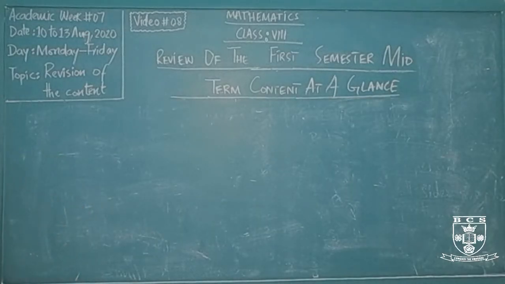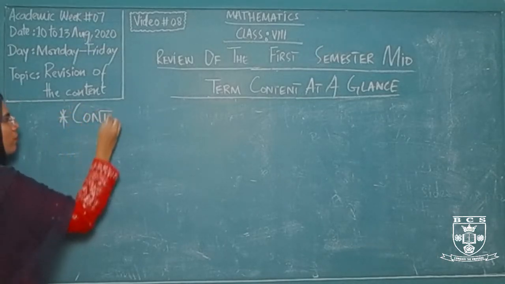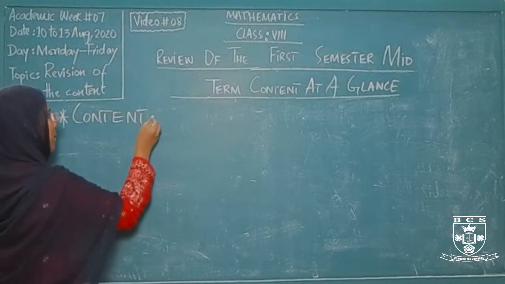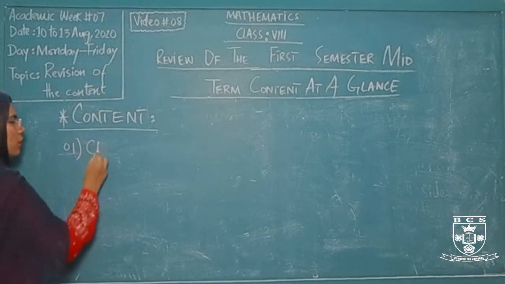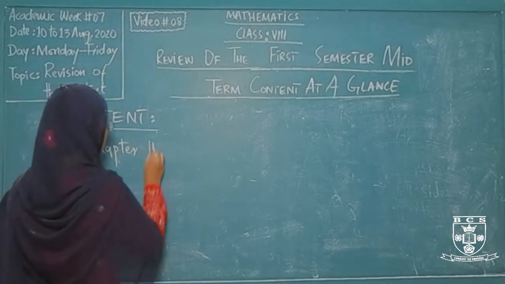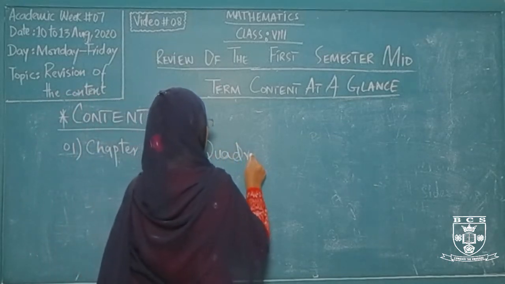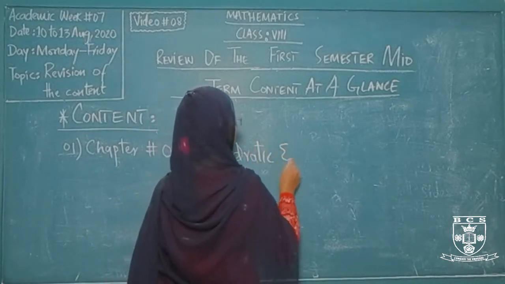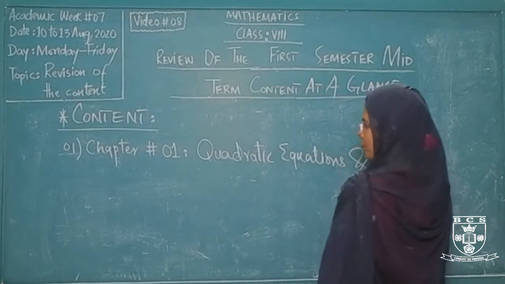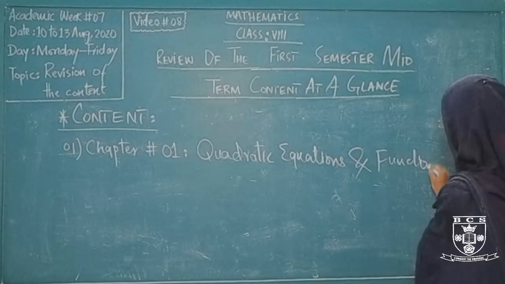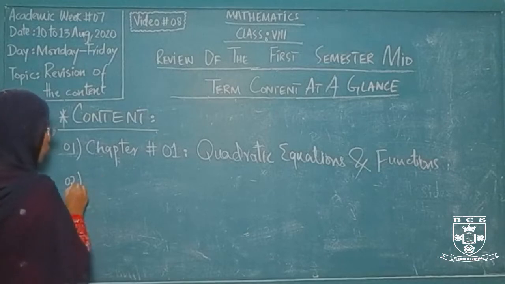We are having the content on the board. In content, we are having chapter number 1, quadratic equations and functions. Chapter number 2 or serial number 2.